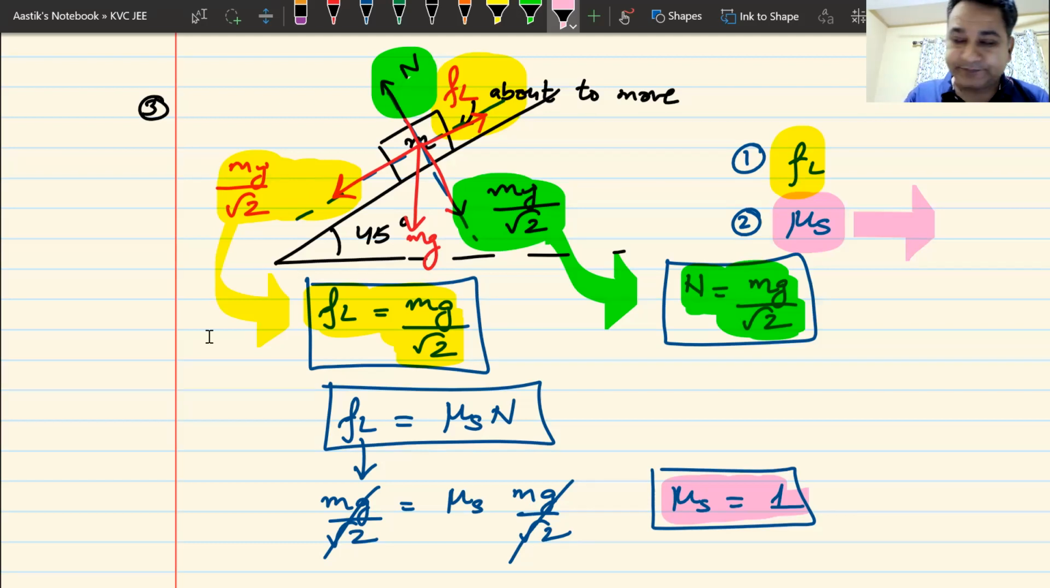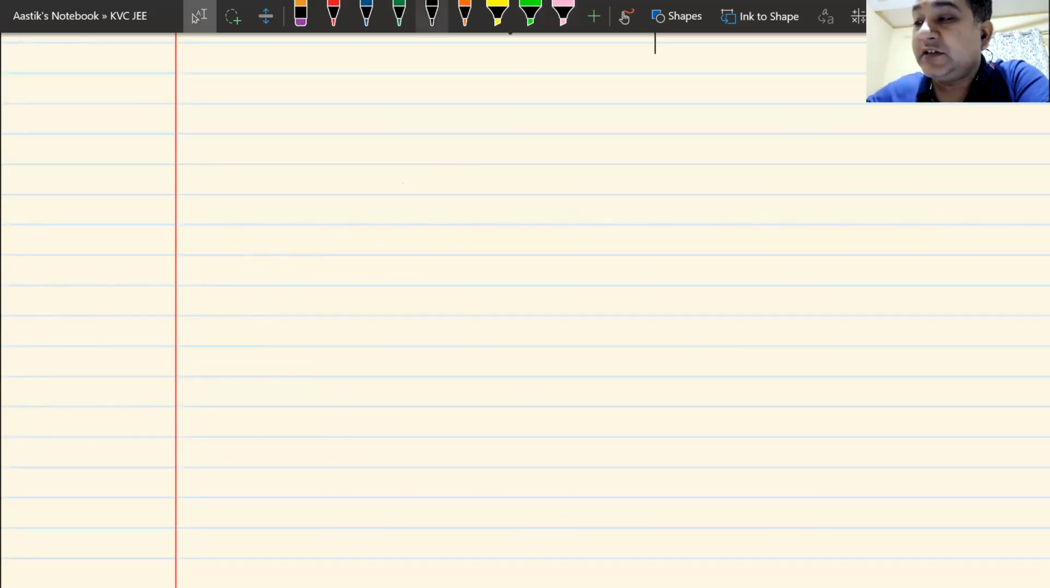Okay, what next? Next question. We can make some very enterprising questions in static friction, and that is where most of the students get caught, because as soon as they hear static friction, they think mu s into n. No, static friction is not mu s into n. You must get out of that notion that static friction is equal to mu s into n. If you get out of that notion, things are going to be pretty simple.